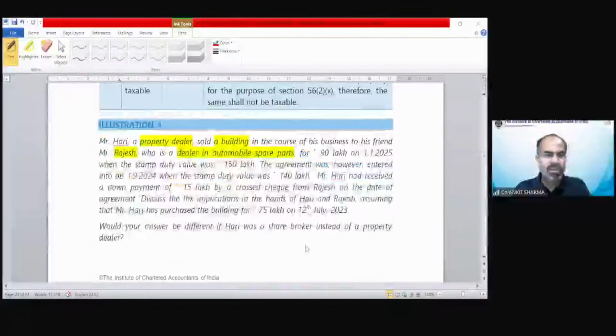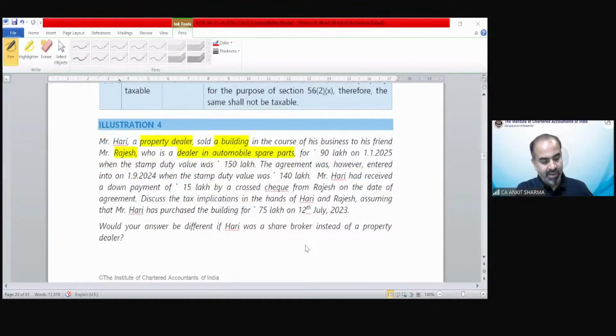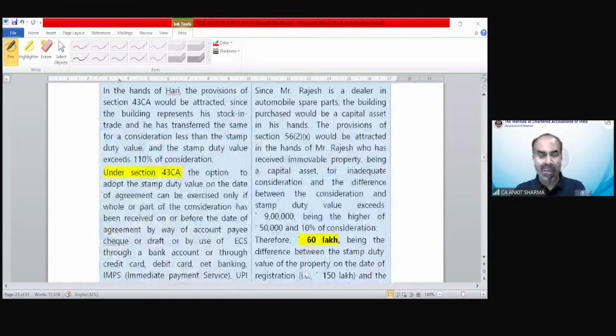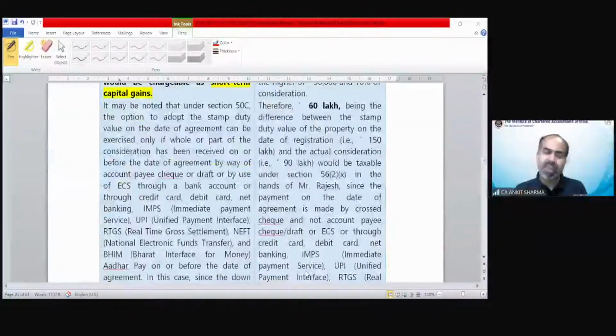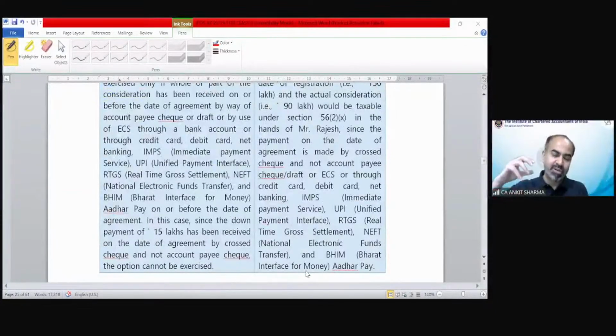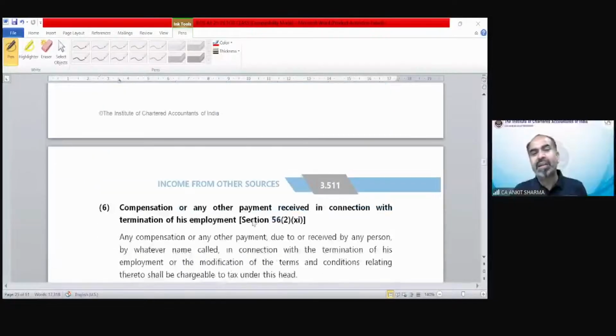I want to discuss illustration number 4. That is more interesting, and the solution looks very huge and lengthy. So I would like to discuss this case. You might feel that this solution is very difficult to understand, but it is only a 2 or 3 line solution. They just provide the full provision in the Act to make you understand the detail of this question.